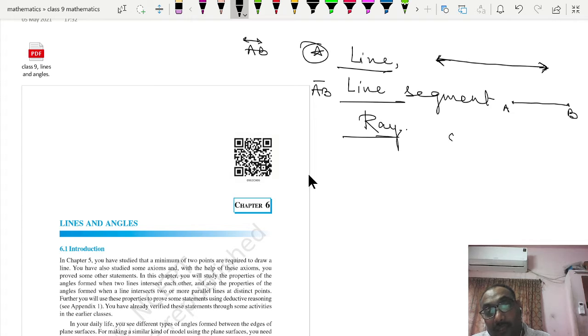Third is a ray. It has only one end point and one arrow indicates that it is moving. This is the point from where it originates. So a ray can be written as AB.